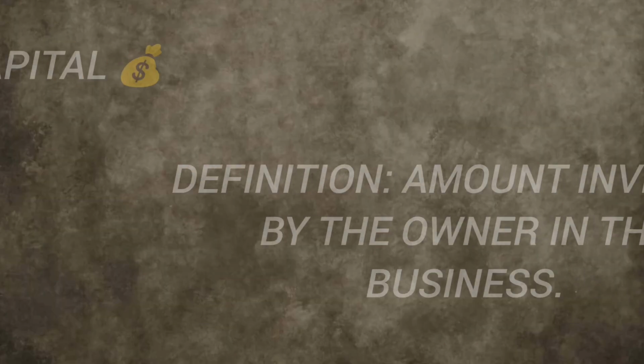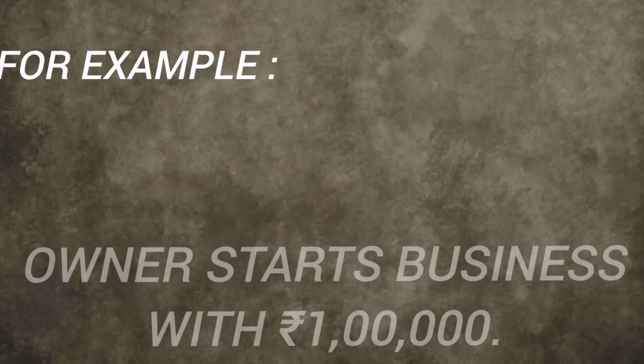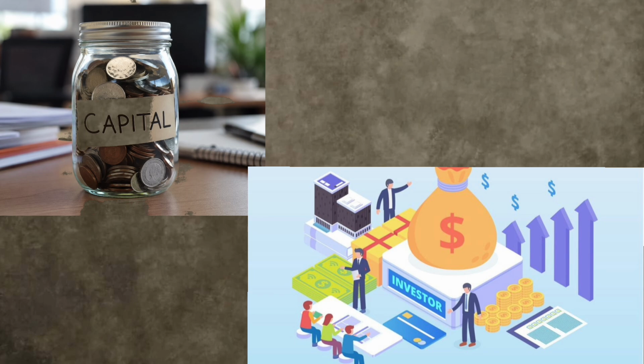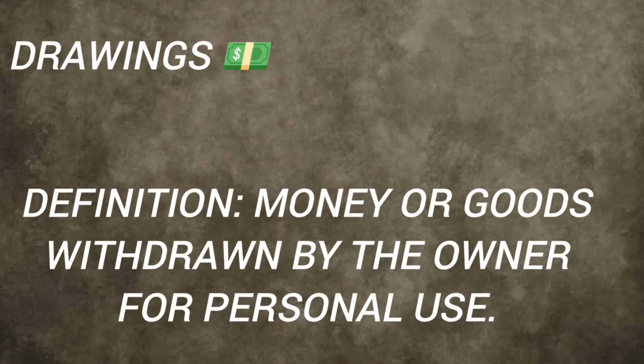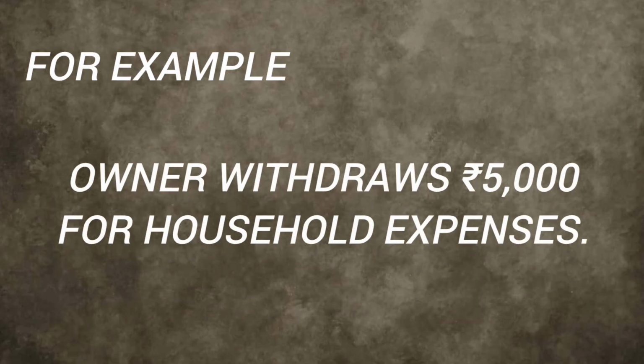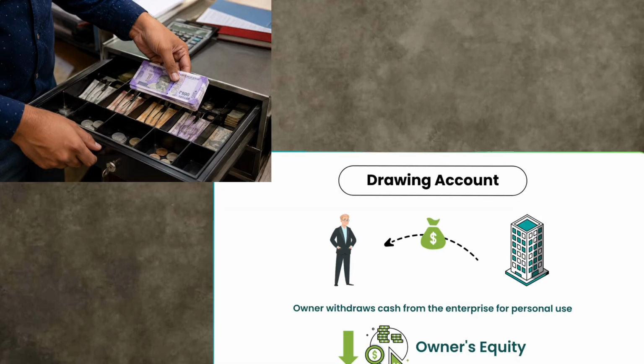The next topic is capital. Capital is the amount invested by the owner in the business. For example, the owner started a business with 1 lakh rupees. Here 1 lakh is nothing but capital. Next is drawing. The amount invested by the owner is capital. From that capital, the money we took for personal use is known as drawing. For example, withdrawing 5000 rupees for household expenses. In capital he invested 1 lakh rupees. Now he took 5000 for personal use, not for business purposes.